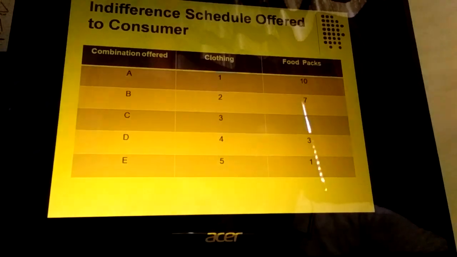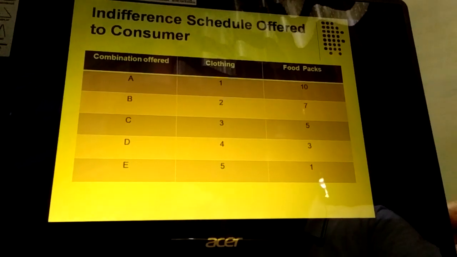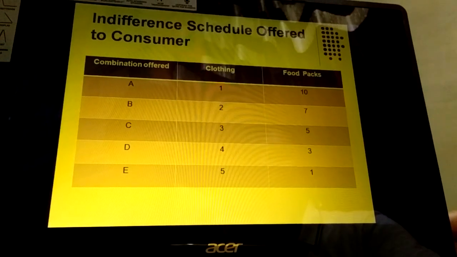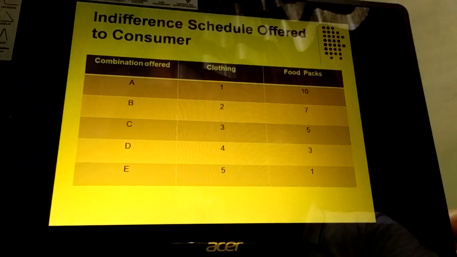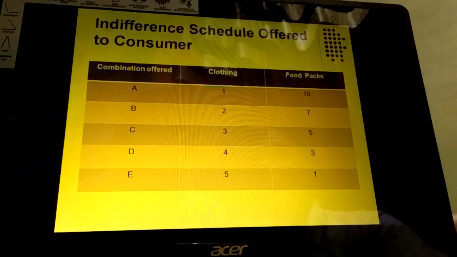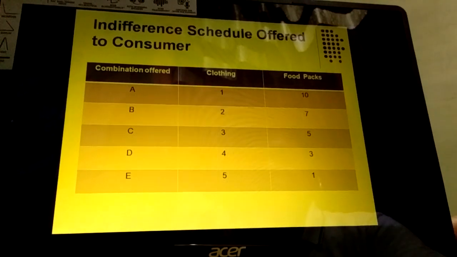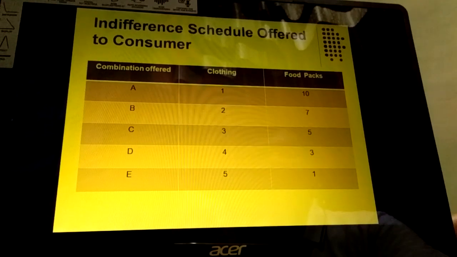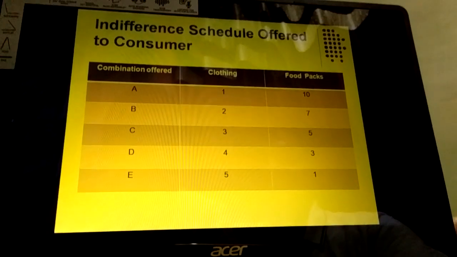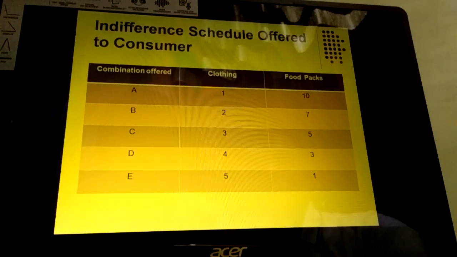Now coming to the next point, here is the indifference schedule offered to the consumer. On the extreme left I have taken the combinations offered to the consumer, represented as A, B, C, D and E, and clothing in units has been taken from 1 to 5 units. On the extreme right the food packets offered to the consumer at the same income have been represented, which are 10, 7, 5, 3 and 1.